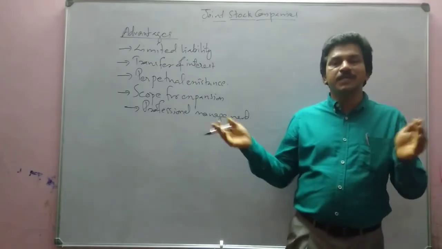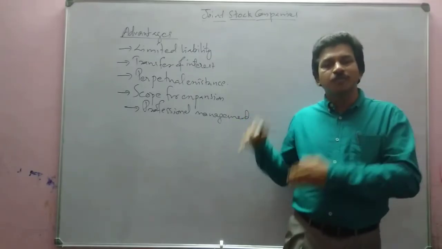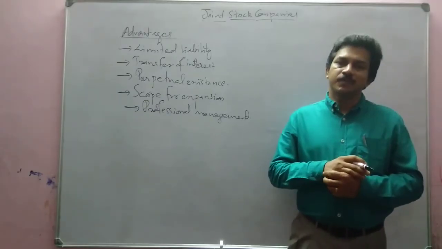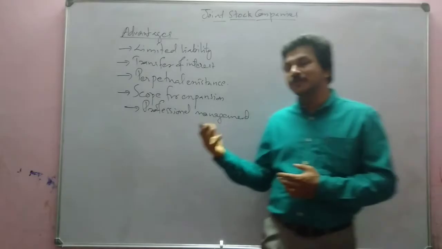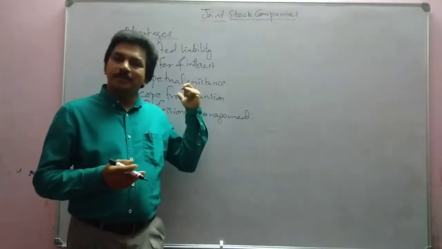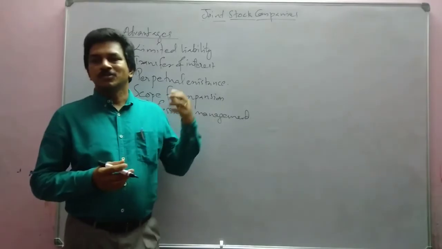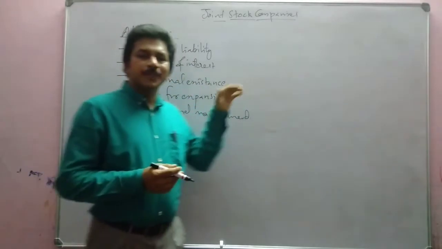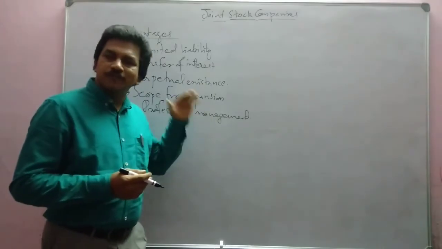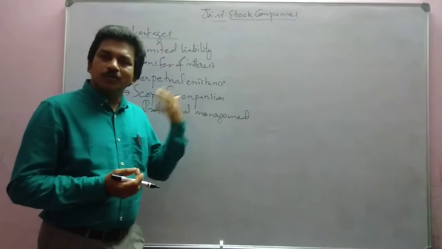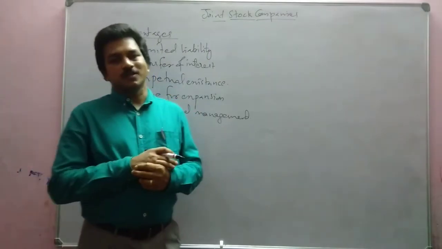So with that money, they can afford to employ qualified personnel. In order to employ qualified personnel, we have to pay them more salary, which a company can afford. So in that way, company can increase the efficiency of the management by employing more qualified personnel.